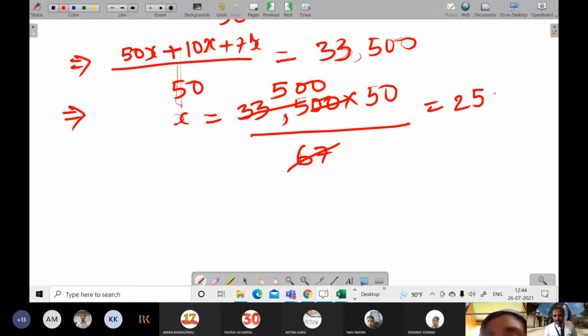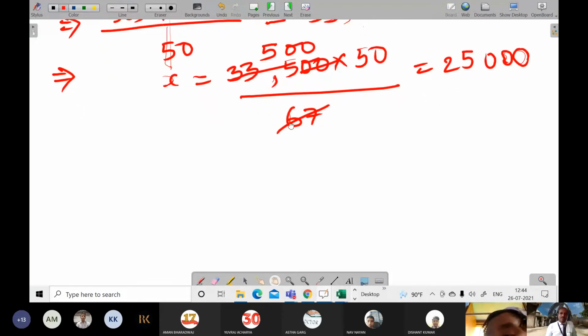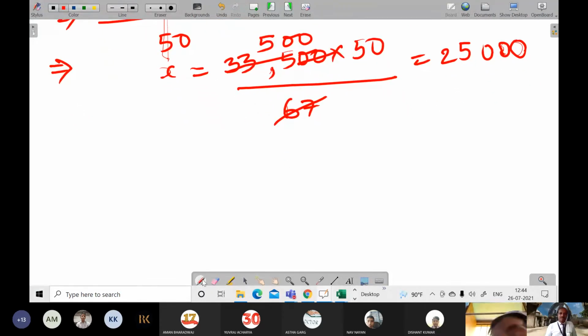So now what will we be writing? Hence Ritti got rupees 25,000. And Astha got 1 by 5 into 25,000, that means rupees 5,000. What was the other's name?